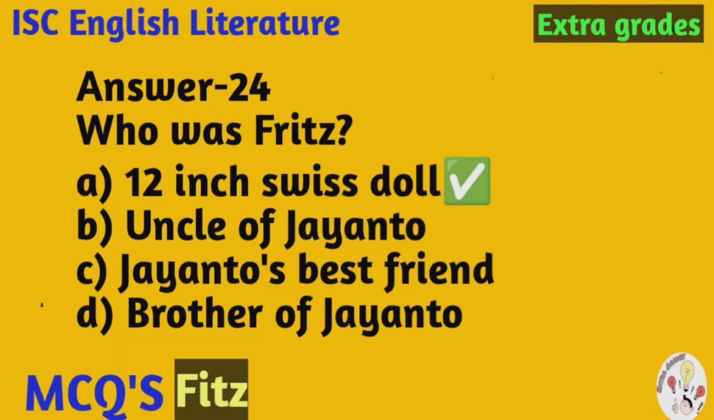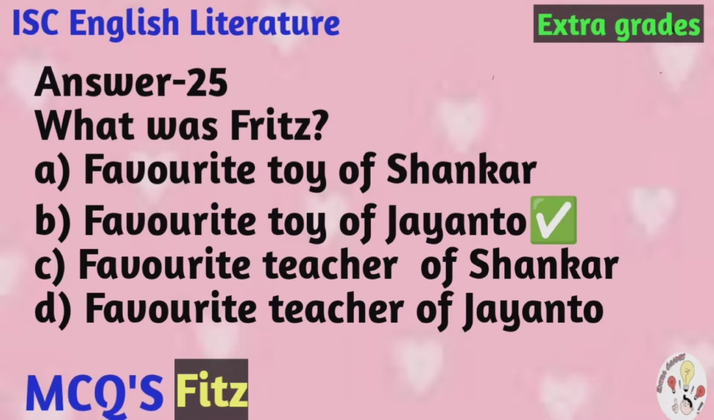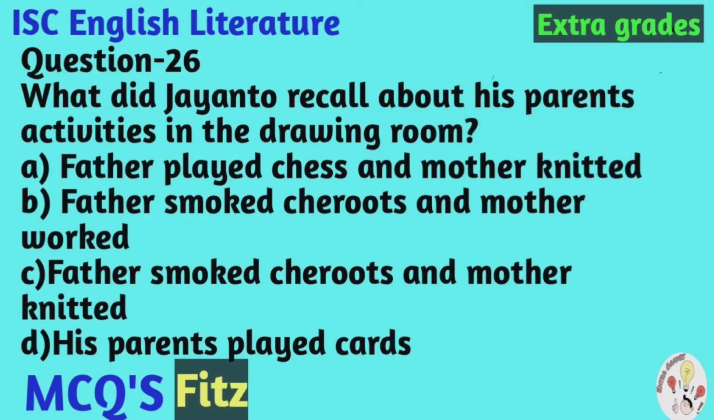Question number 25. What was Fritz? And the options are A. Favorite toy of Shankar, B. Favorite toy of Jayanto, C. Favorite teacher of Shankar, D. Favorite teacher of Jayanto. And the correct option is B. Favorite toy of Jayanto.